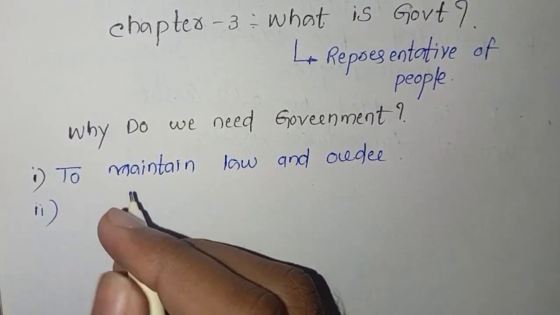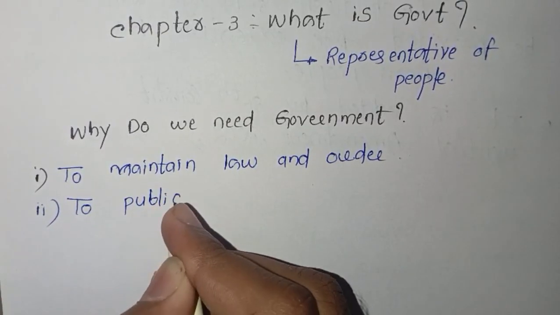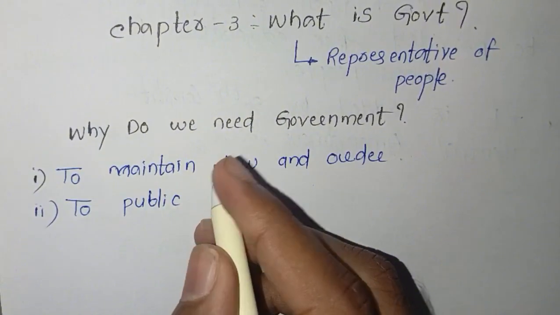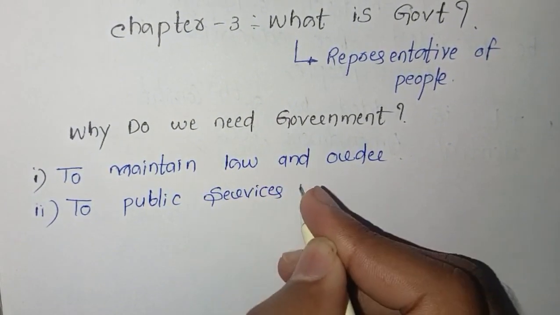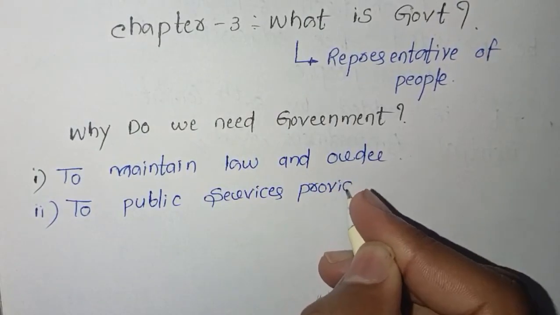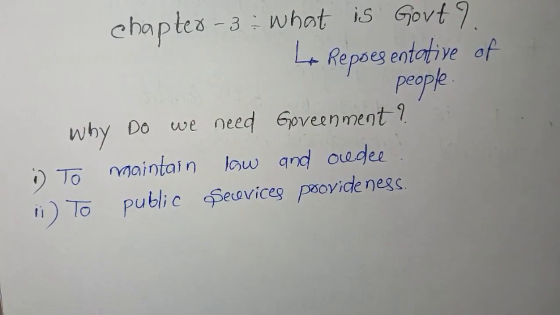Next one, to provide the public services. To provide the public services, we need government.